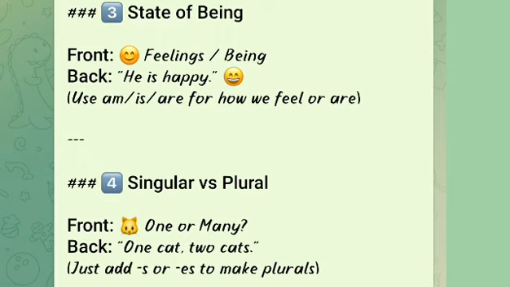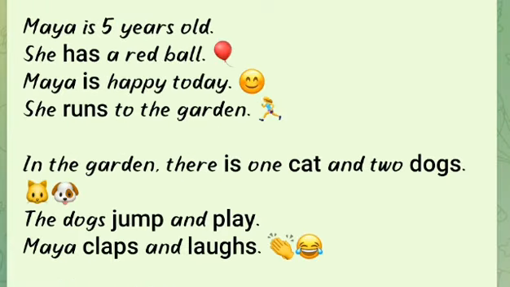Next one, state of being. Guys, state of being means it describes feelings. Being, he is happy. Examples: am, is, are, for how we feel or are. And we have singular and plural. Singular means one thing, plural means more than one. One cat, two cats, like that.